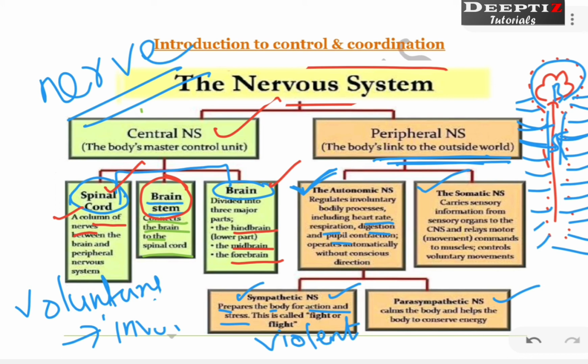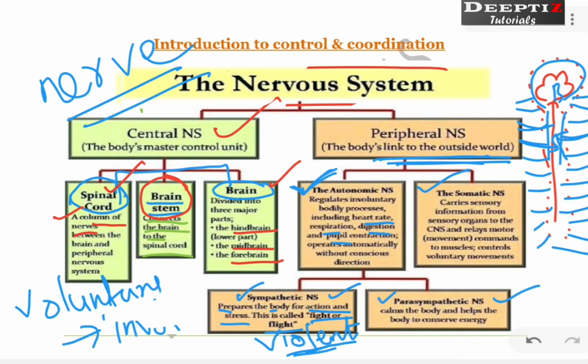So what is the sympathetic nervous system? It prepares our body for violent action such as fight or flight. Either you will fight in that situation or else you flight. Flight means you run away from that situation. Both need energy. So we say that it prepares our body for violent action. Violent in the sense increase in rate of everything. Your heartbeat increases, your breathing rate increases, you need more oxygen, right? Because you want to fight or you want to run. In both situations you need more energy.